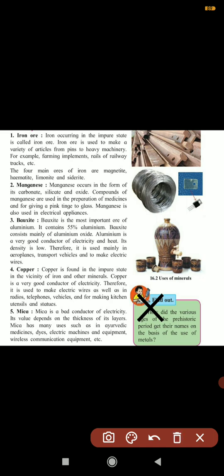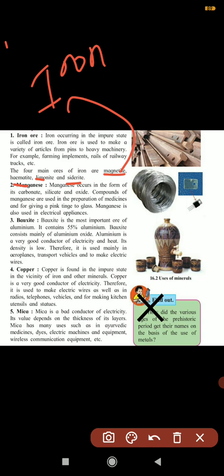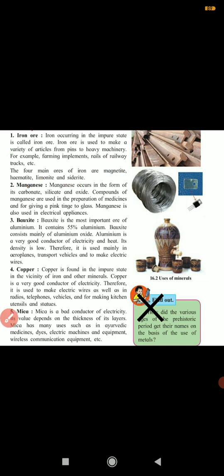Now next, the four important ores of iron are magnetite, hematite, limonite and siderite. From these we are getting the iron. When you do the extraction and purification steps, you will get the iron from it.